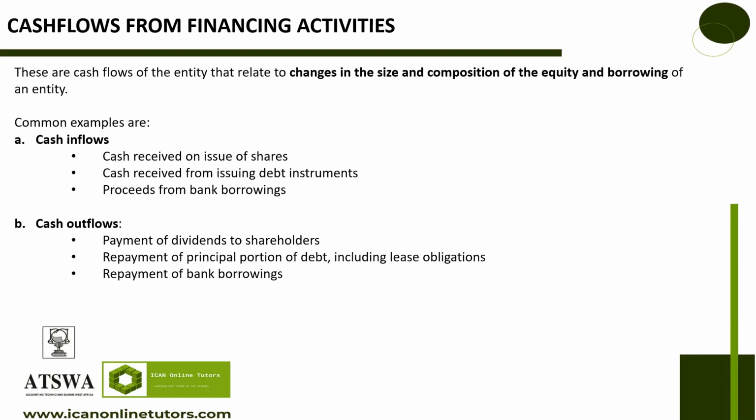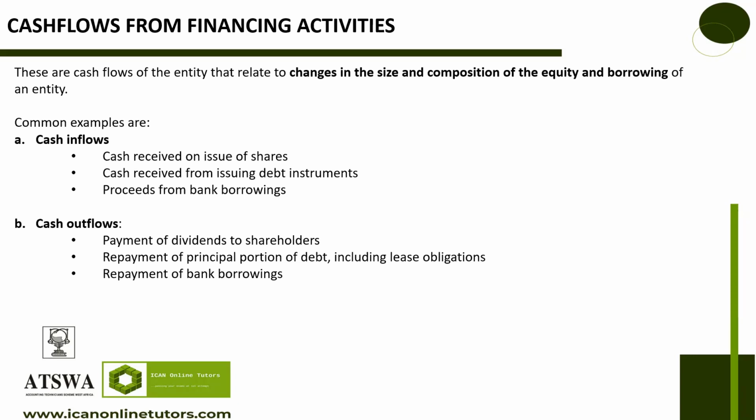What would go as cash outflow? When you pay dividend to the shareholders that you issued shares to. Can you see the first line when we were doing cash inflow? When we said cash received on issue of shares, you pay shareholders dividend now. When we look at the structure of business, you remember, you pay shareholders dividend. When you pay shareholders dividend, it's an outflow, yes, but it's a financing activity.